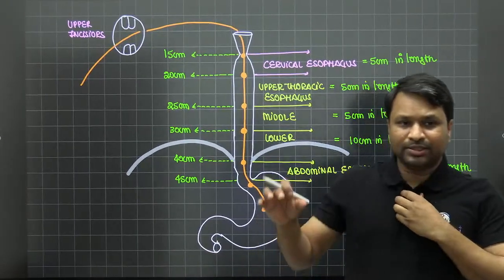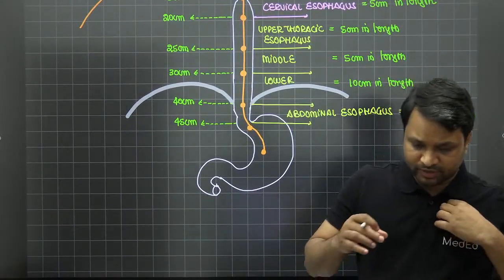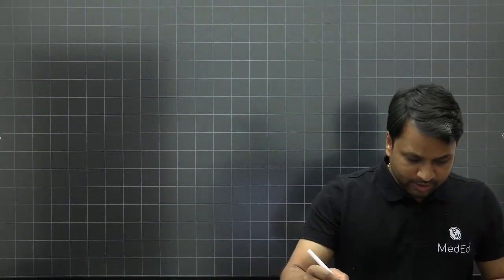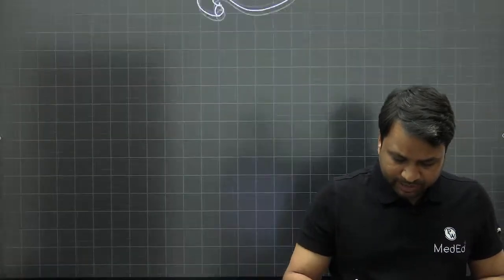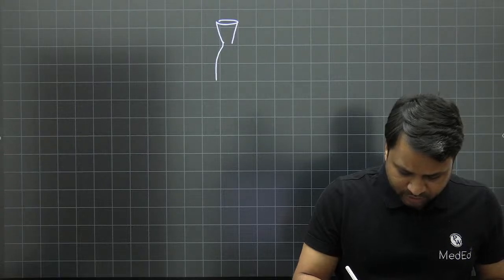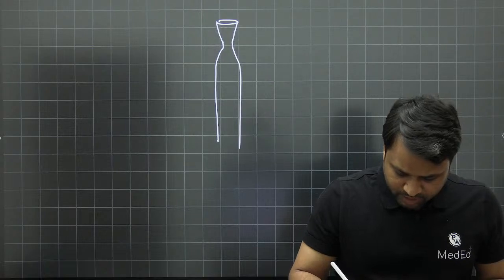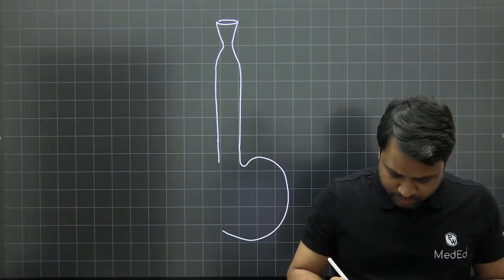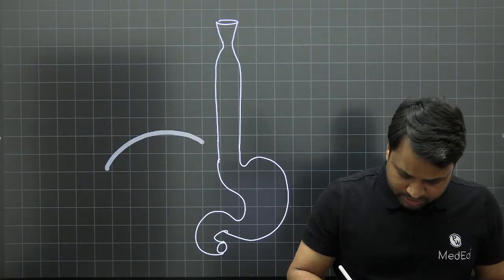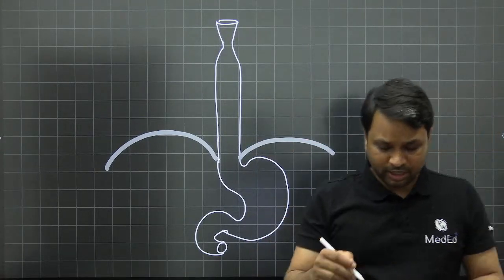Okay. Now the same thing is utilized to understand what the muscular components of it are. I'll just expand on the same context. Now in the muscular component of the esophagus, again we'll replicate the same diagram, nothing changes. This is the cricopharynx, which is going here. From here you have the esophagus. Now this esophagus is going to be continuous with the stomach, and this is how it has gone across here. We told the diaphragm is going to be pierced, so this is the diaphragm where it is going to be piercing. The esophagus will pierce the diaphragm and then go into the abdomen per se.